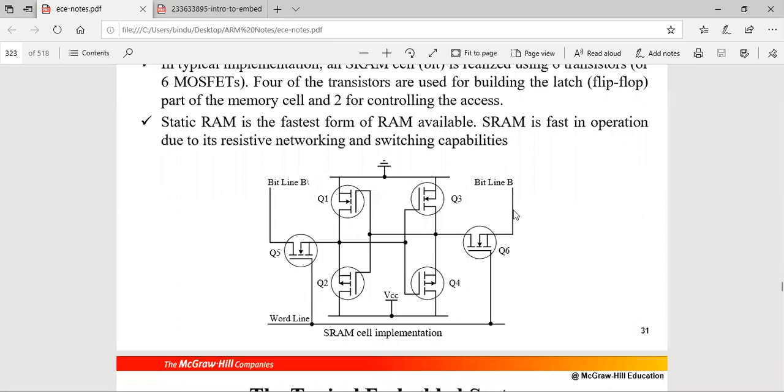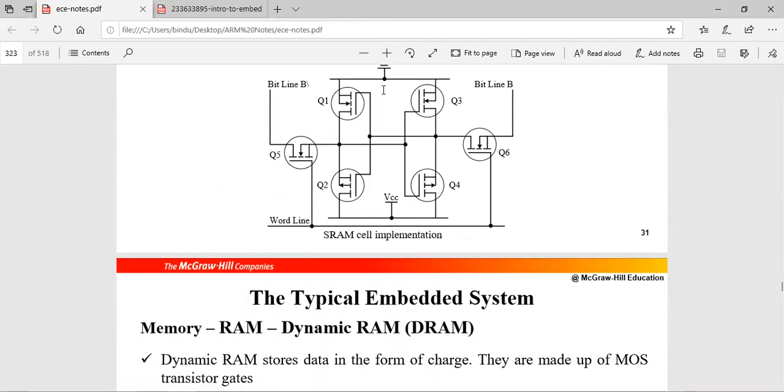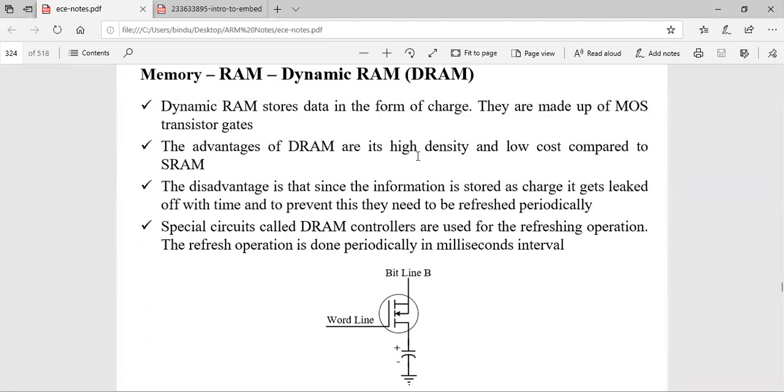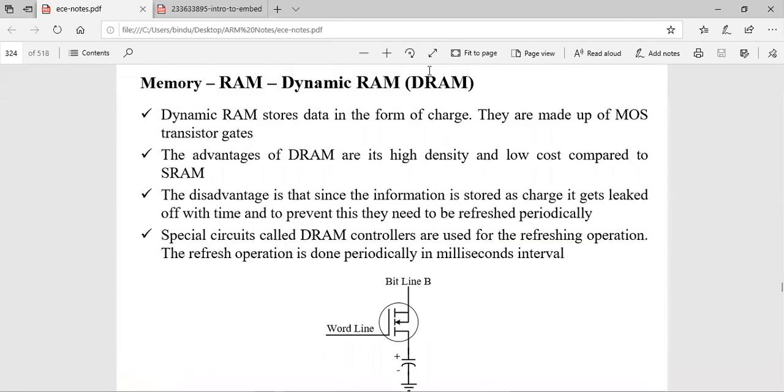So you will have charged the bit lines beforehand. Whatever data is present here, you will read from these lines. If it is 1, you will read 1 from this line, or this side. If it is 1 on this side, you will read 1 from this side. Or if it is 1 here, then it will be 0 here, so you will read data 0 from this line. Okay, that is how this SRAM cell implementation is done. Now coming to the DRAM, I'll just explain the DRAM cell.